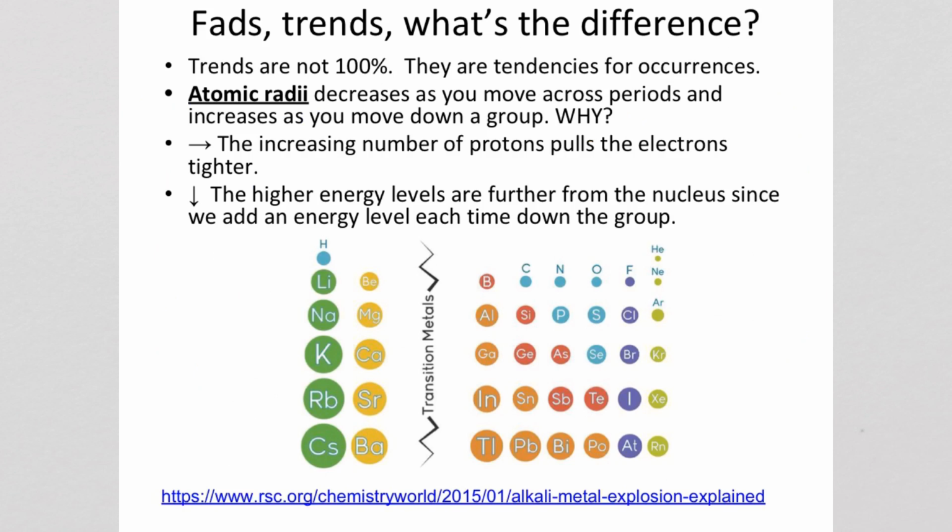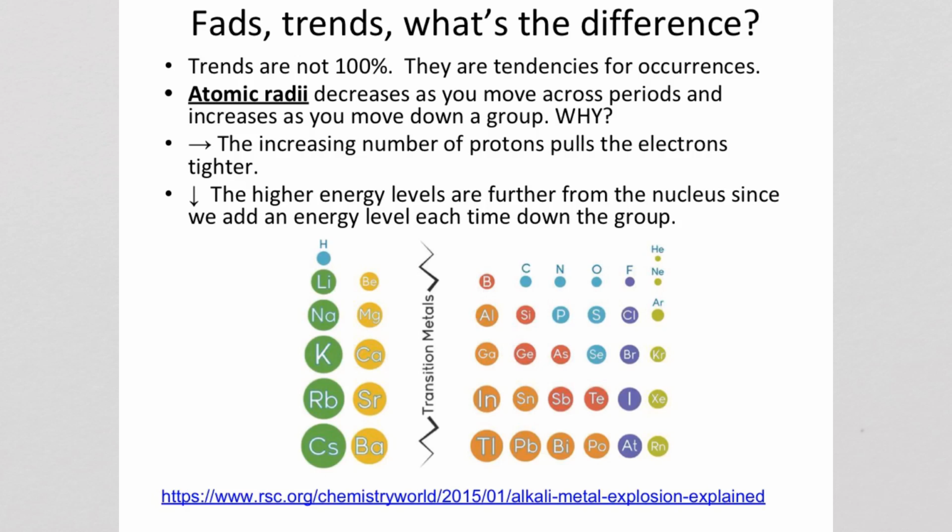Now let's look at these periodic trends. Now, trends are not 100%. Things like fads, they come and go, not long lasting. Trends usually have quite a bit of lasting power. And in science, these are thought of as being things that are meant to be pretty much true, but they're not 100%. Just like the trend of everyone owning blue jeans, there's someone out there who doesn't have blue jeans. They're not weird, they're not crazy. It's just not for everybody, okay?